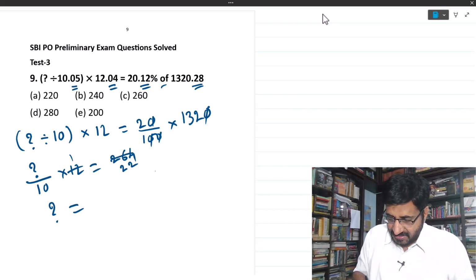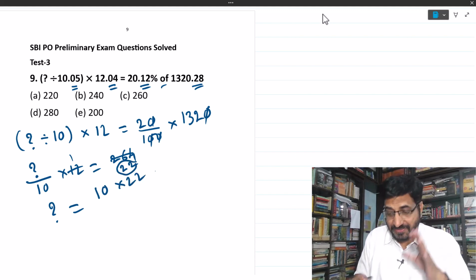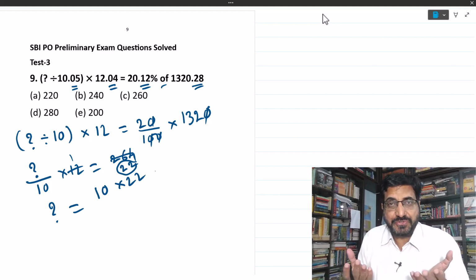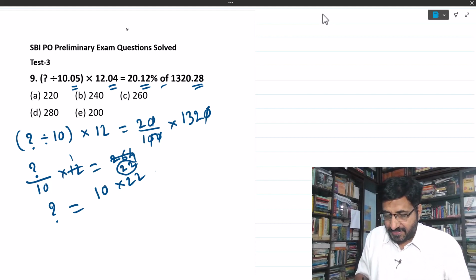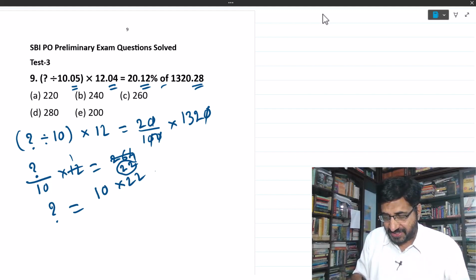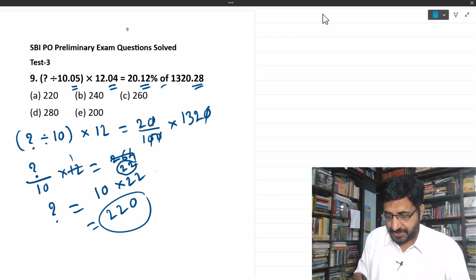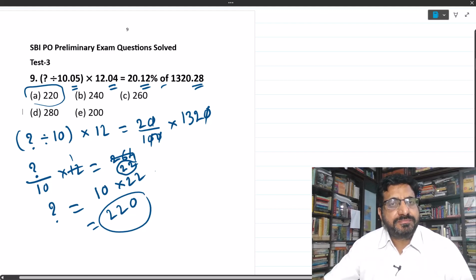Okay. Then 10, it will come here. 22 is also there. It is not in the denominator. Please mind it. While doing calculation, you may get confused. In exam, wherever space is there, when you do rough work, we have written 22 here. It looks like it is in the denominator, but it is not in the denominator. It is in numerator only. So it is 10 into 22. So it will be 220. So question mark is 220. This is the answer. Okay. Next problem.